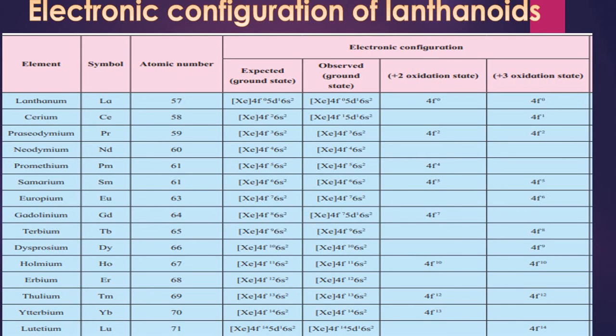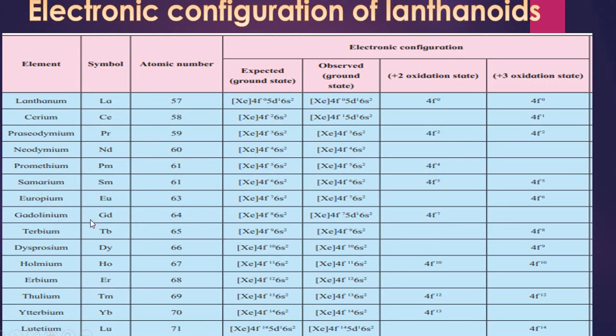So if we are talking about the electronic configuration of lanthanoids, lanthanum is the first element having atomic number 57. Its expected electronic configuration is this, and the observed electronic configuration is the same. Then cerium is coming. Cerium is having atomic number 58. Observed and expected electronic configuration would remain the same.